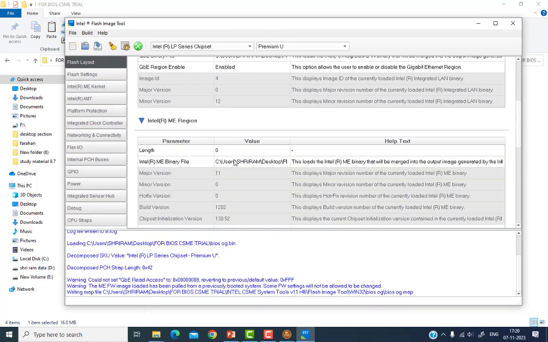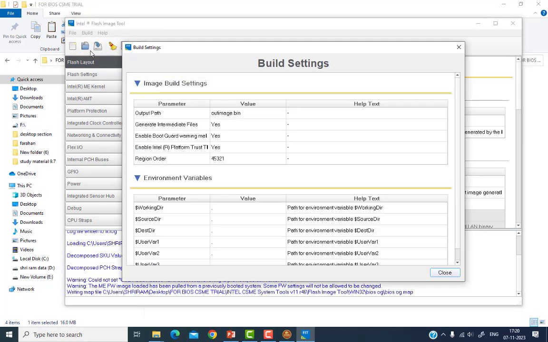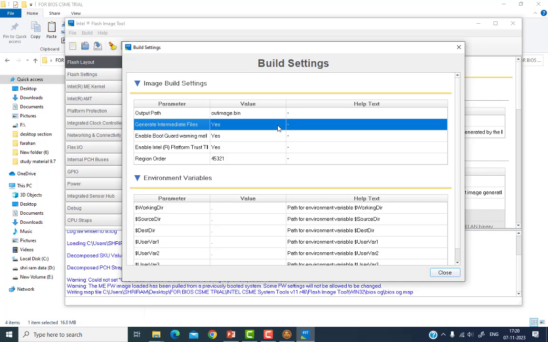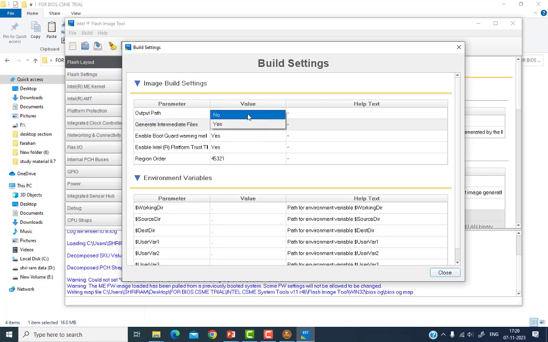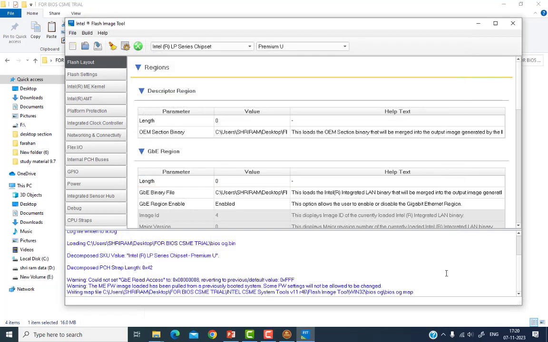So these are all the parameters, and here is my CSME region, 11.0.0.1202 corporate editions. Okay, so the next thing I have to do is simple. I have to go to Build and Build Settings. Then I have to go to Generate Intermediate File, and here I have to click No, then close.